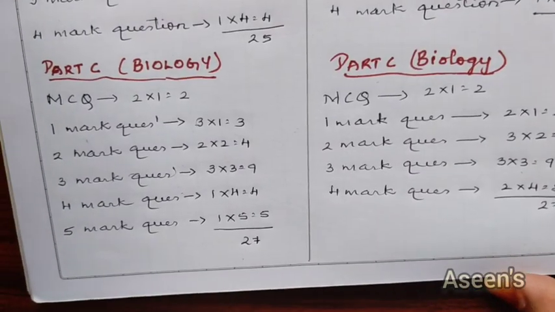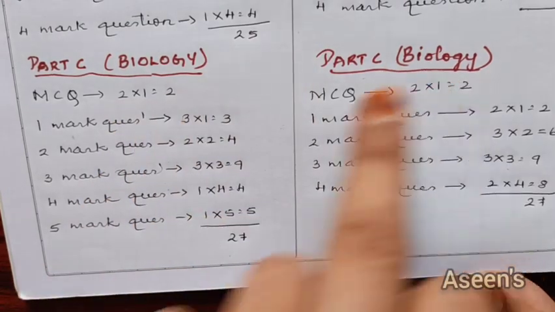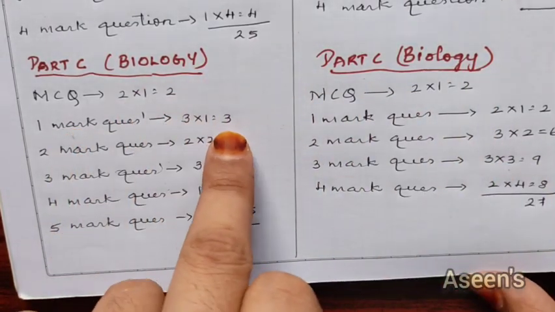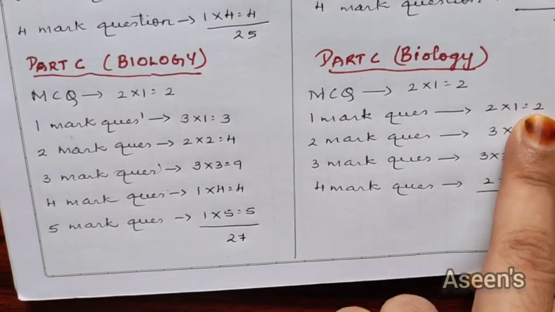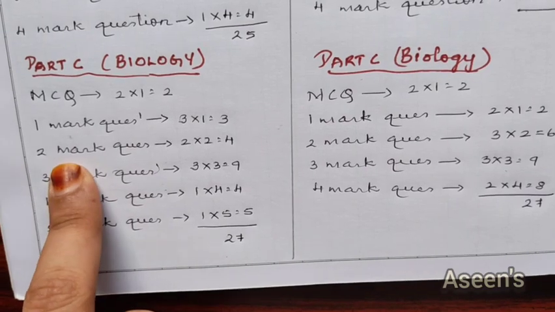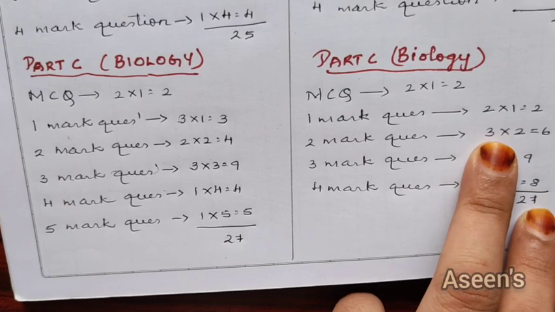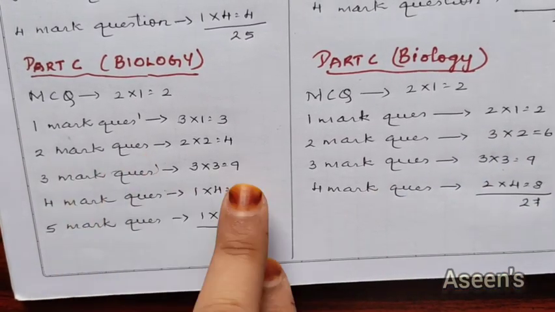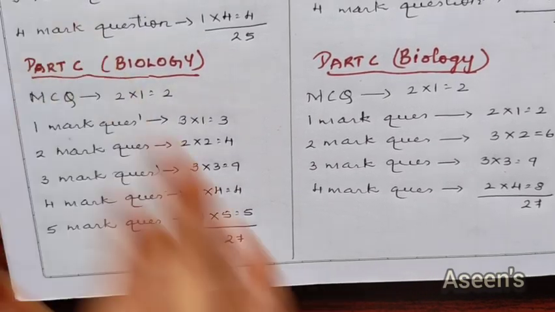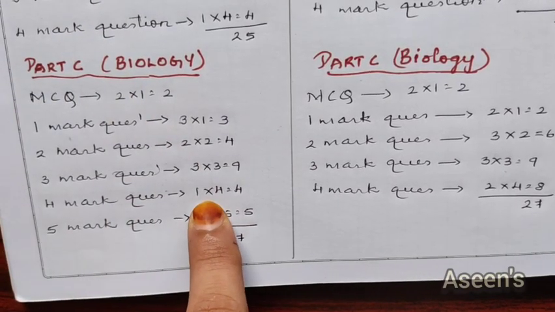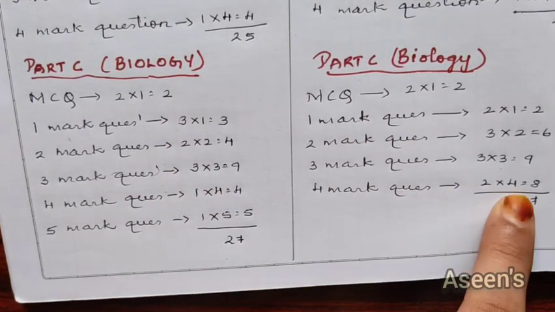Then the last one, part C, that is our biology. In both the cases we have got 2 MCQs. For 1 mark questions, in this case it's 3, whereas in the other case it's 2, so here we have got 1 less. For 2 mark questions, on this side we have got 2 questions, whereas on the paper 2 side we have got 3 questions. 3 mark questions, once again 3 and 3, no difference there. For 4 mark questions, in paper 1 we have got only 1, whereas in paper 2 we have got 2 questions of 4 marks.